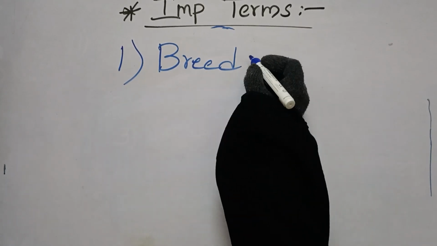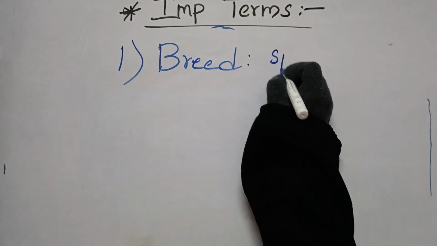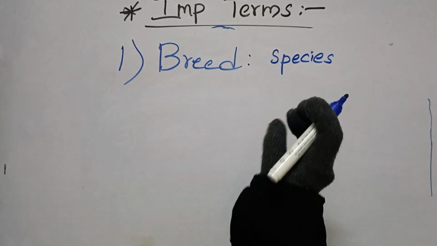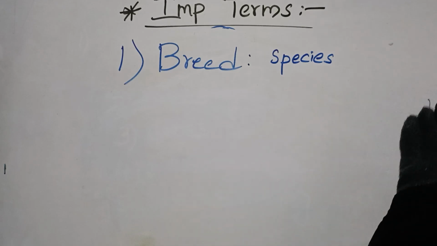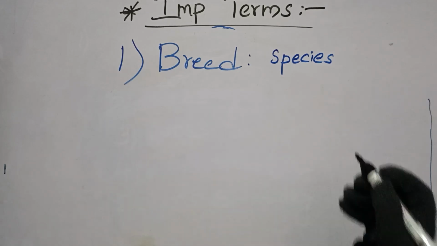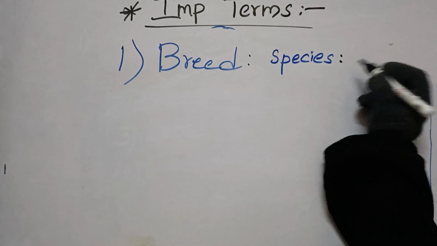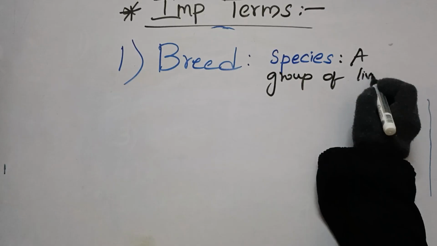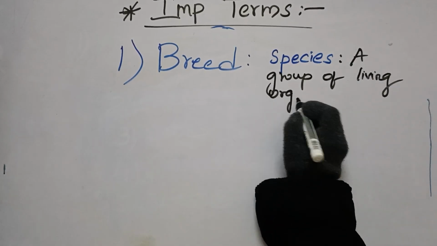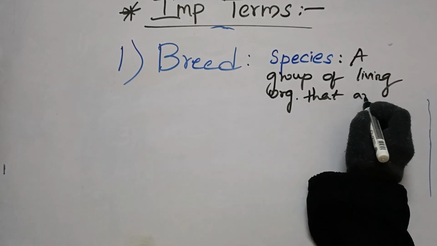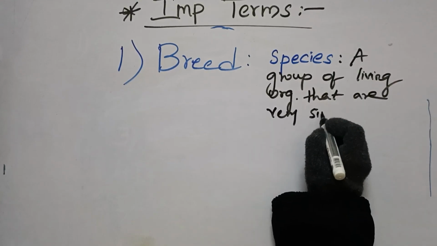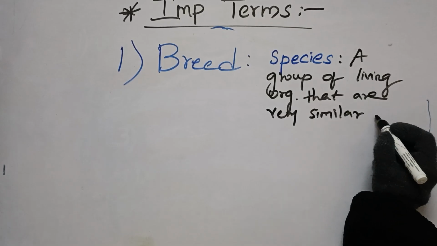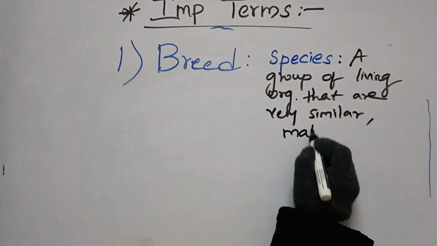Before we understand breed, I want to tell you about one word known as species. So what is species? Instead of memorizing the textbook definition, the simplest meaning of species is a group of living organisms that are very similar to each other, and they can mate with each other.